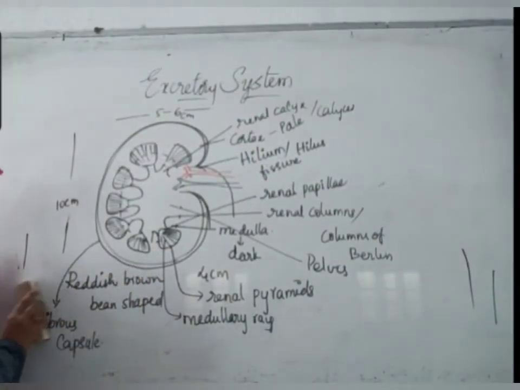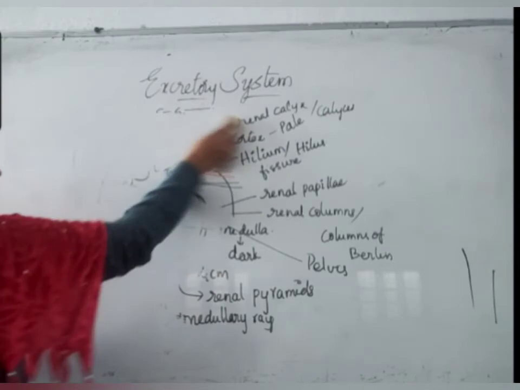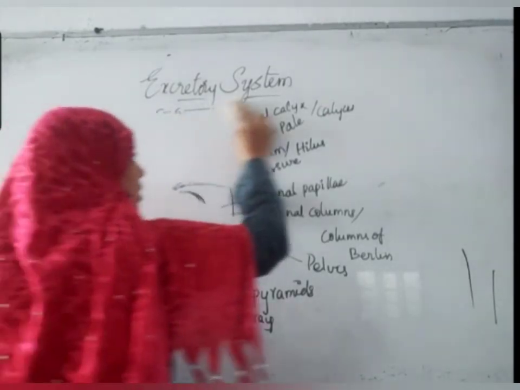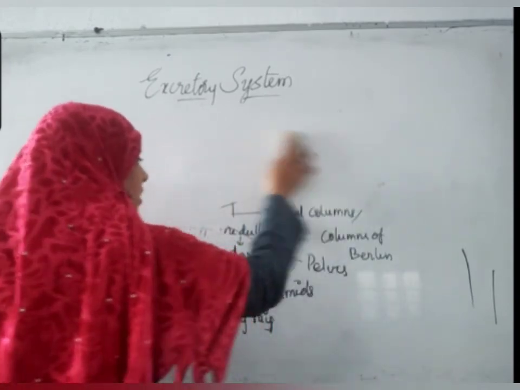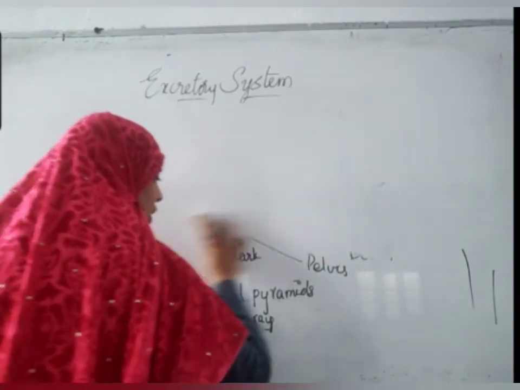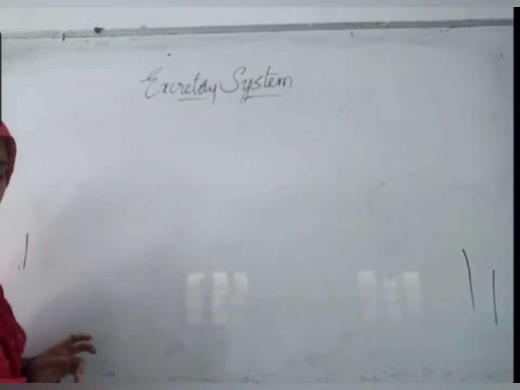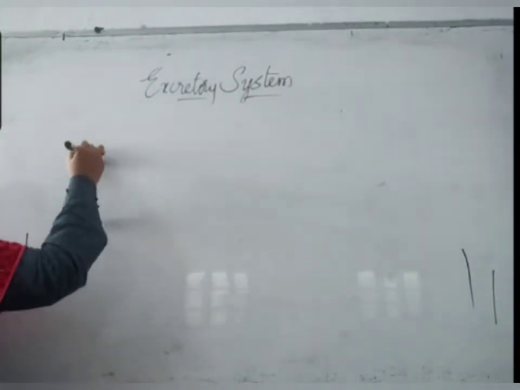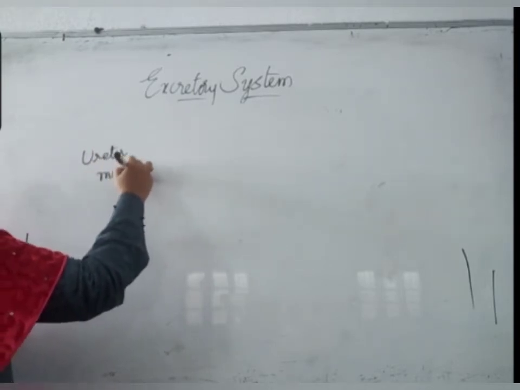After the kidney, the tube-like structures that extend from kidneys are called ureters. Ureters are muscular structures.